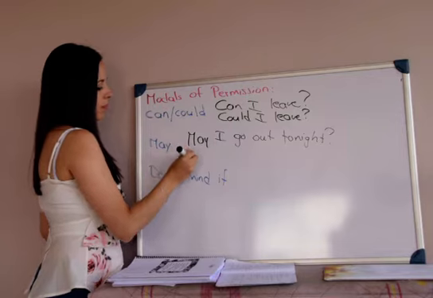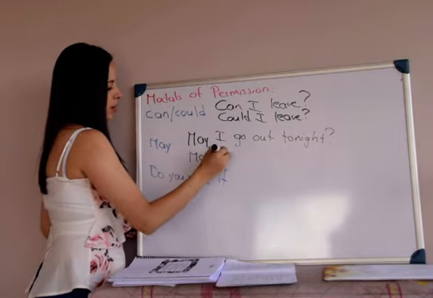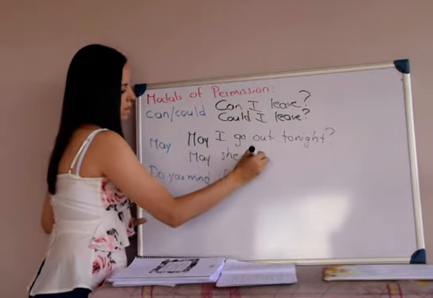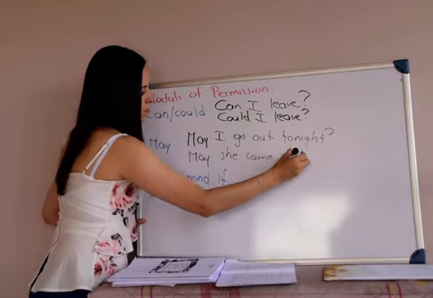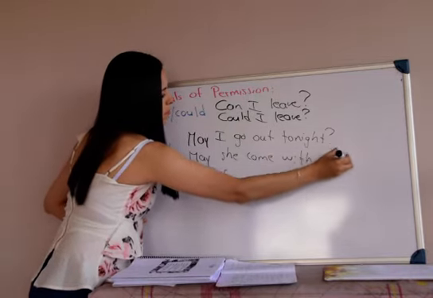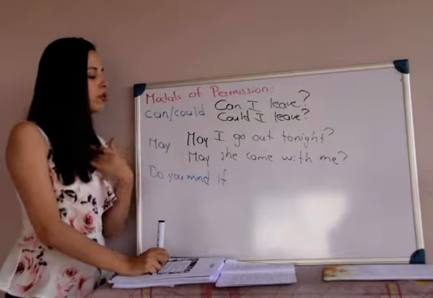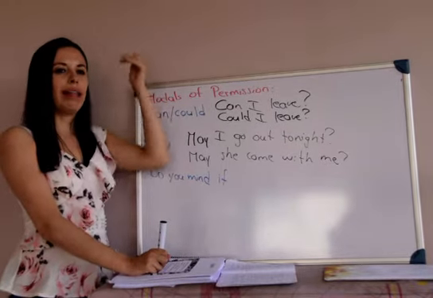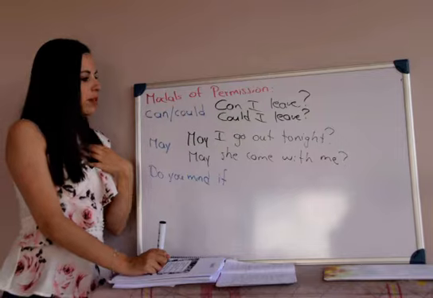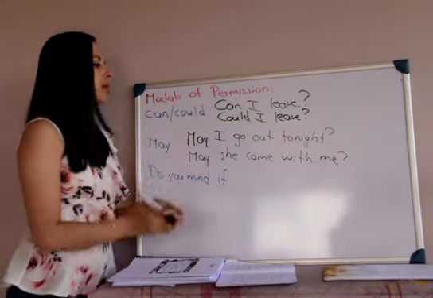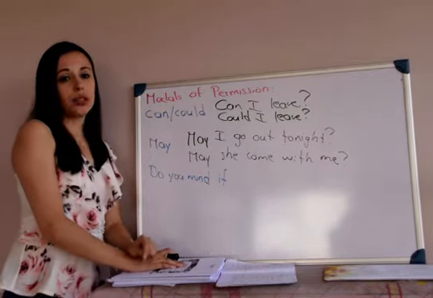Okay, those are examples with may. In both cases, I'm asking for permission from someone who is at a higher level of authority than me. So I'm asking my parents for permission. So may I go out tonight?